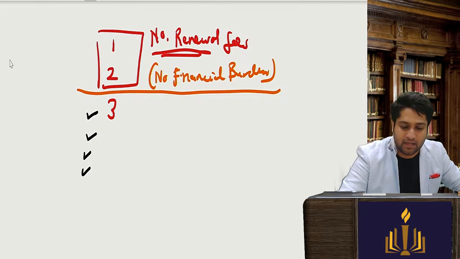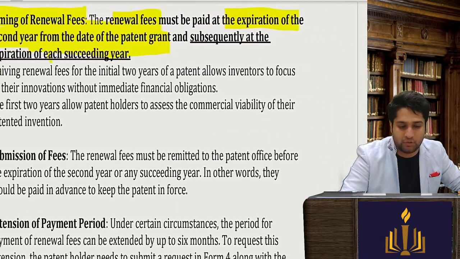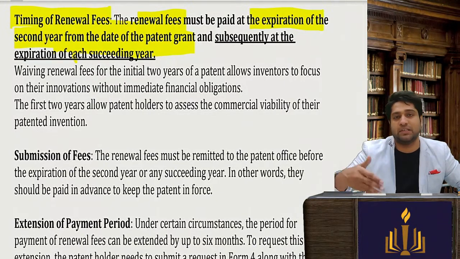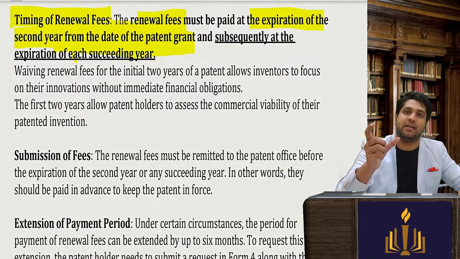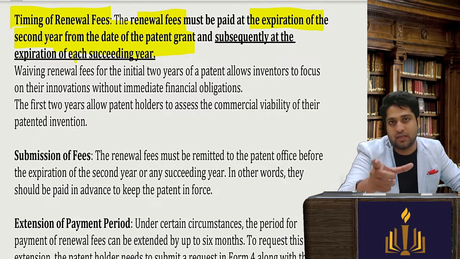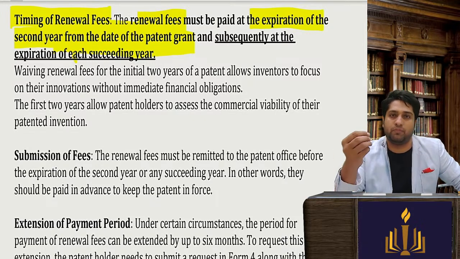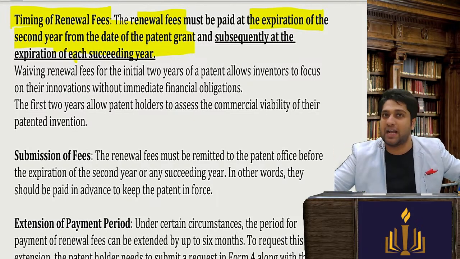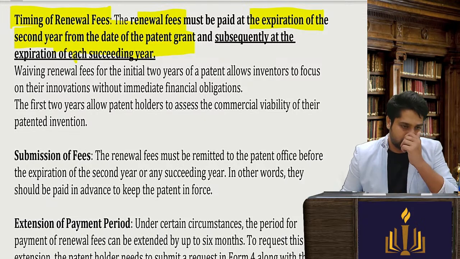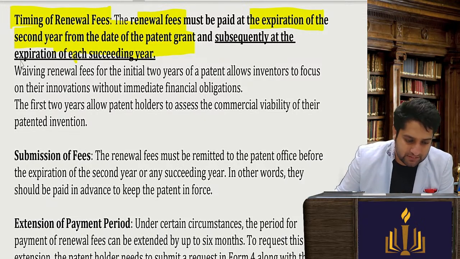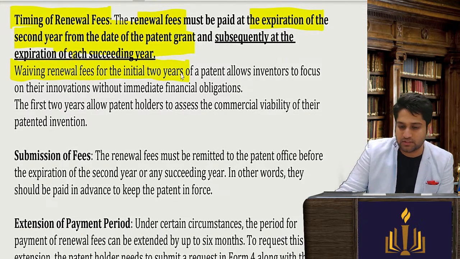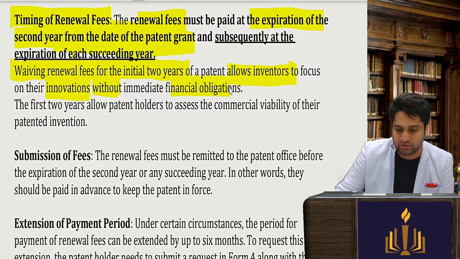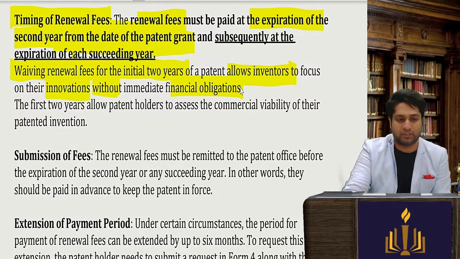Very, very simple. Now if I don't pay the renewal fees, then my patent will lapse. It is called lapsing of patent. If the patent has lapsed, because the renewal fees were not paid, then during that time people can start using it and I cannot file a case. So the waiving of fees, as we saw, is for the initial 2 years to allow the inventors to focus on their invention without any immediate financial obligations.